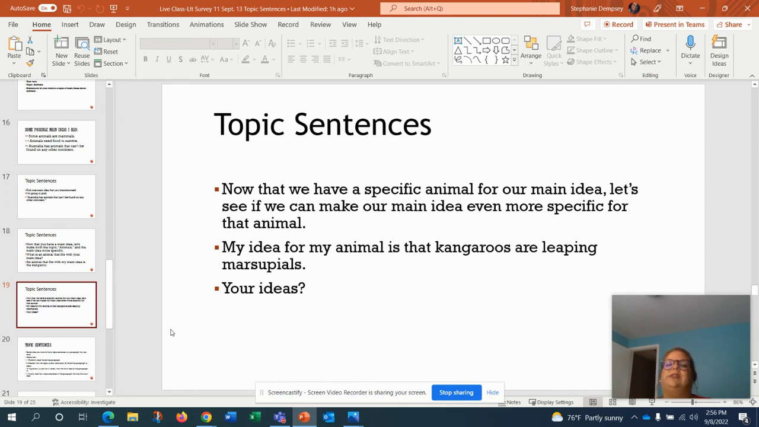So now that we have a specific animal for the main idea, we can see if we can make our main idea even more specific. My idea for my animal is that kangaroos are leaping marsupials. So then I want you to think about your idea for that.